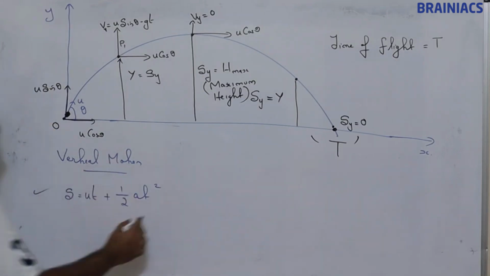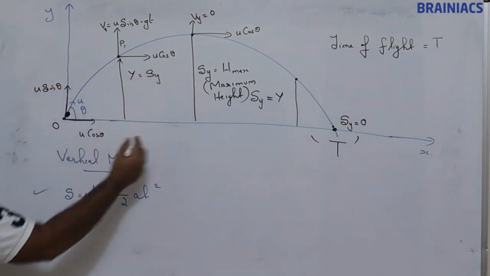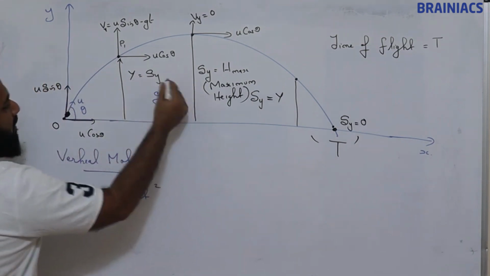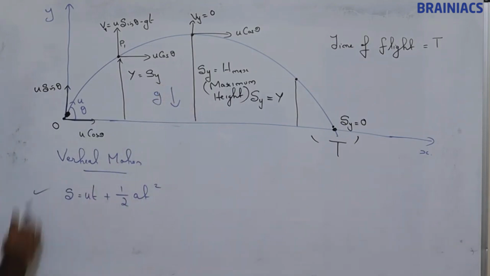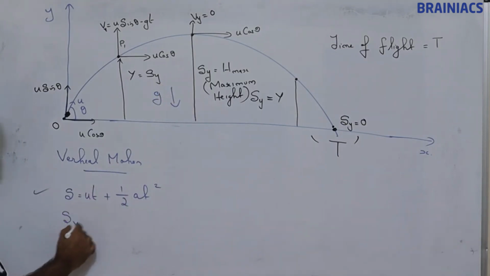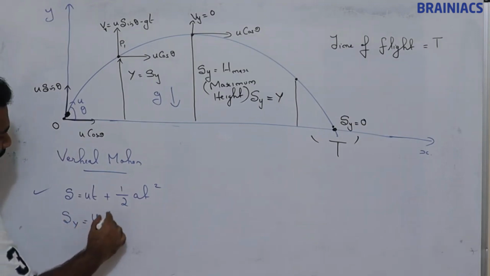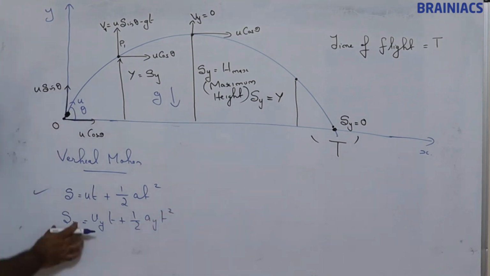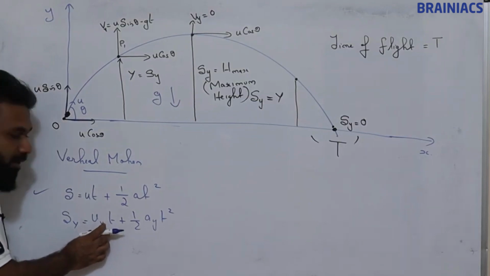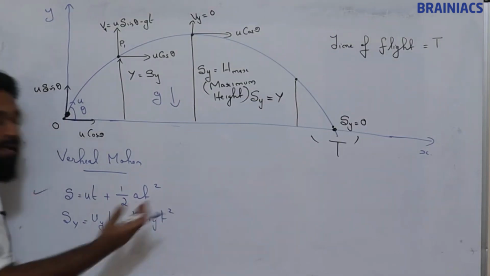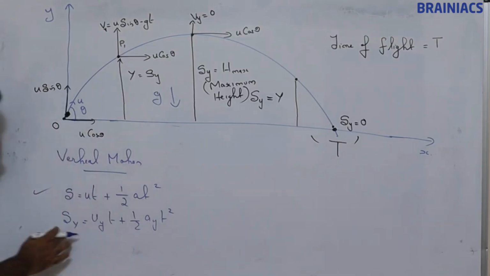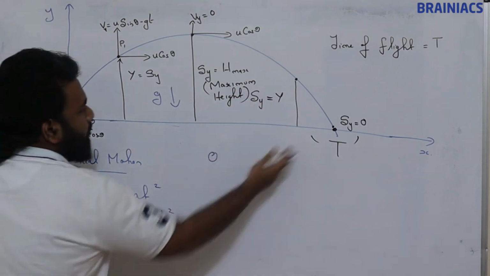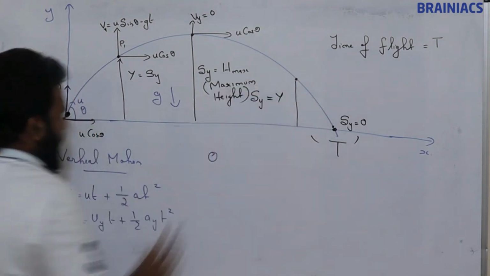Okay, this equation is applicable for vertical motion because a constant acceleration g is acting. So what is the vertical displacement? Sy = uy into t plus half into ay into t square. When I am trying to find the vertical displacement, I should choose vertical initial velocity, vertical acceleration, everything should be vertical. So when the particle reaches here, what is the vertical displacement? 0. Vertical displacement is 0.